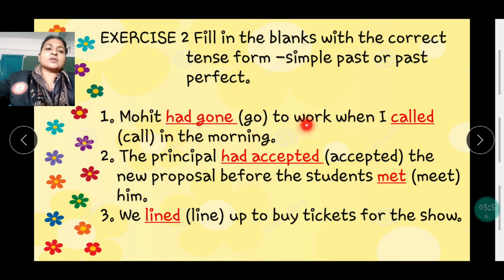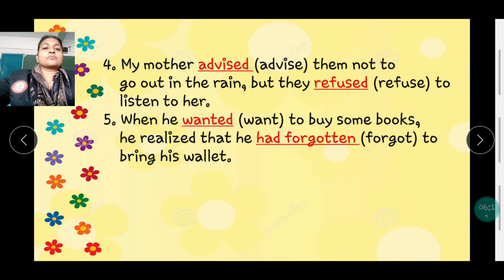Mohit had gone to work when I called in the morning. The principal had accepted the new proposal before the students met him. We lined up to buy tickets for the show. My mother advised them not to go out in the rain, but they refused to listen to her. When he wanted to buy some books, he realized that he had forgotten to bring his wallet.